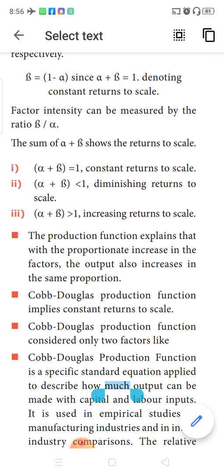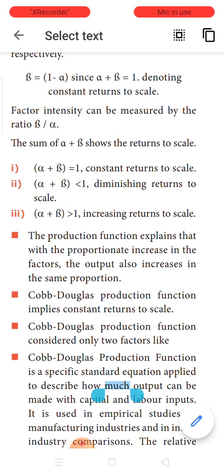The sum of alpha and beta shows whether the production function is at increasing returns, decreasing returns, or constant returns. That is, for the amount of money that you have invested in labor and capital, are your returns increasing? Now, how to arrive at this concept: when you sum up alpha plus beta, if you get 1, it means that you get constant returns.